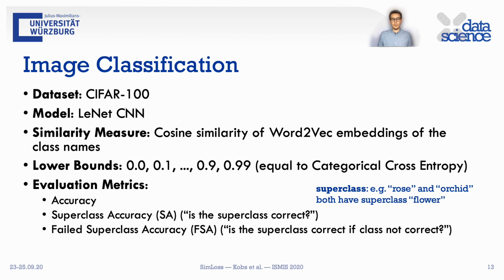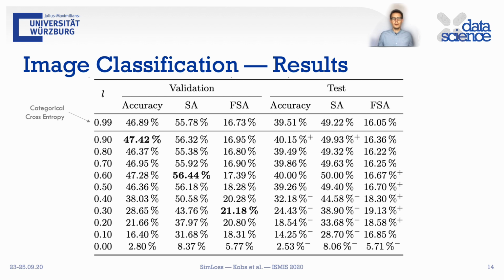failed superclass accuracy. The results show that, again, lower bounds that are not equivalent to categorical cross entropy yield better results, but also optimizing the validation set to the failed superclass accuracy yields significantly worse results for accuracy and superclass accuracy.